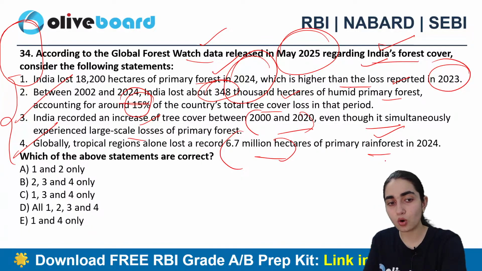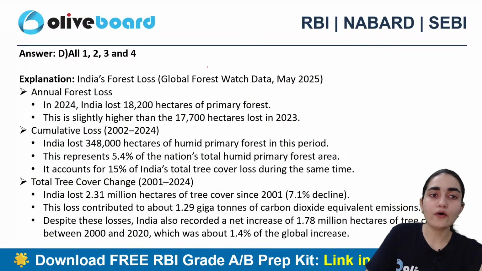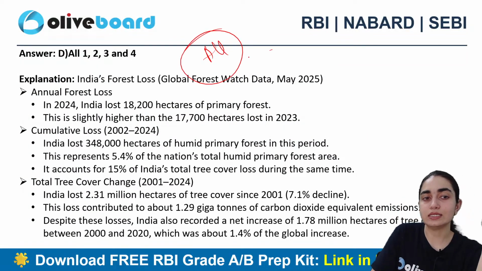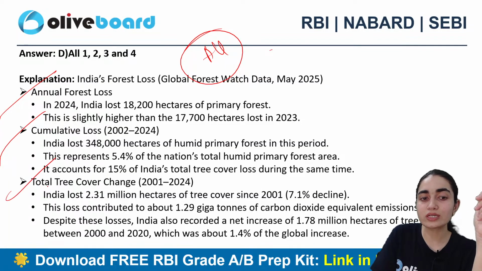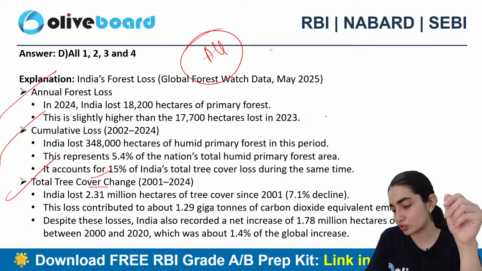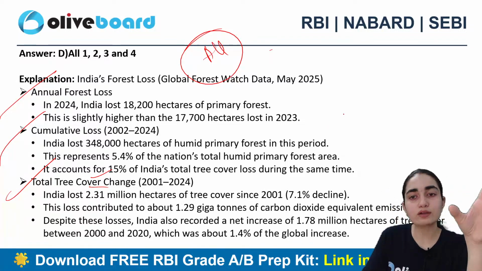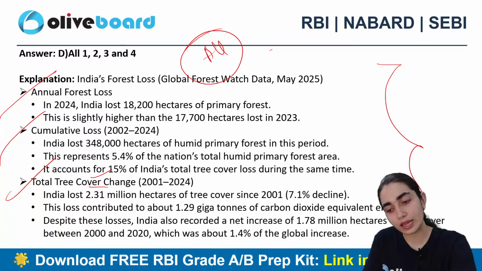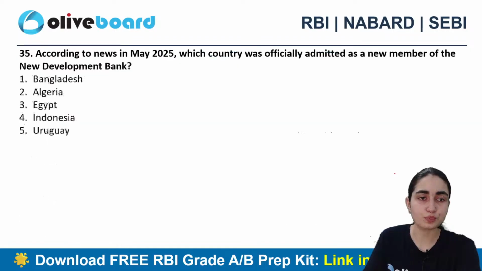Okay, all of the above. Anyone else who wants to answer this question? All right, so all is the correct answer, that is D. So annual forest loss is this data, cumulative loss is this data, and total tree cover change is also this data, right? So I request everyone to go through each and every piece of information here, highly helpful from an examination perspective, right?